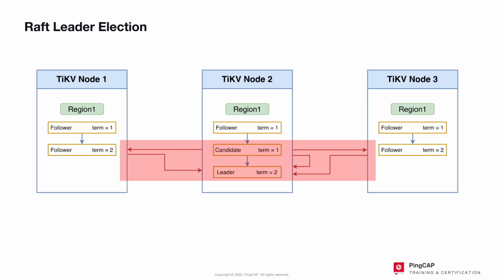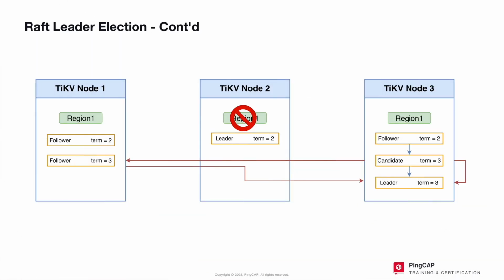At this time, the TiKV node with the candidate role receives more than half the TiKV votes, and it agrees to be the leader. Its status changes to leader, and it immediately sends heartbeat messages to all other nodes, and then sends heartbeat messages according to the heartbeat interval. At this point, the first election has been completed. We just described an election timeout triggering a new election.